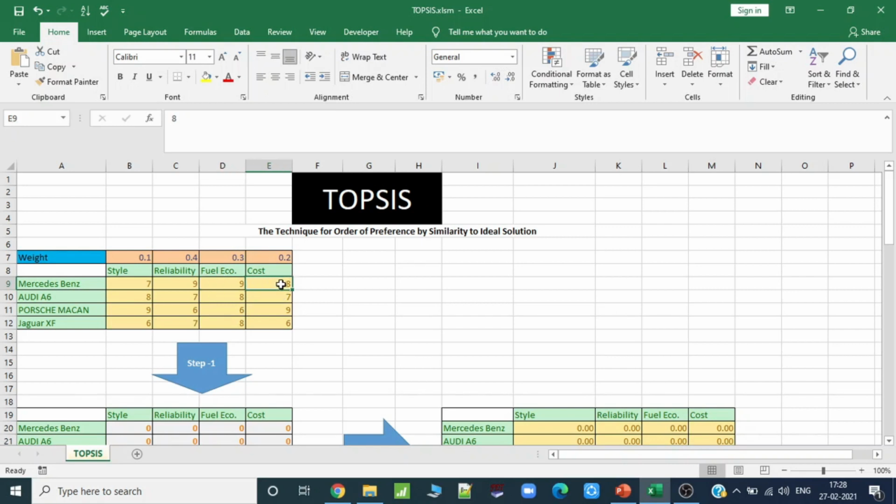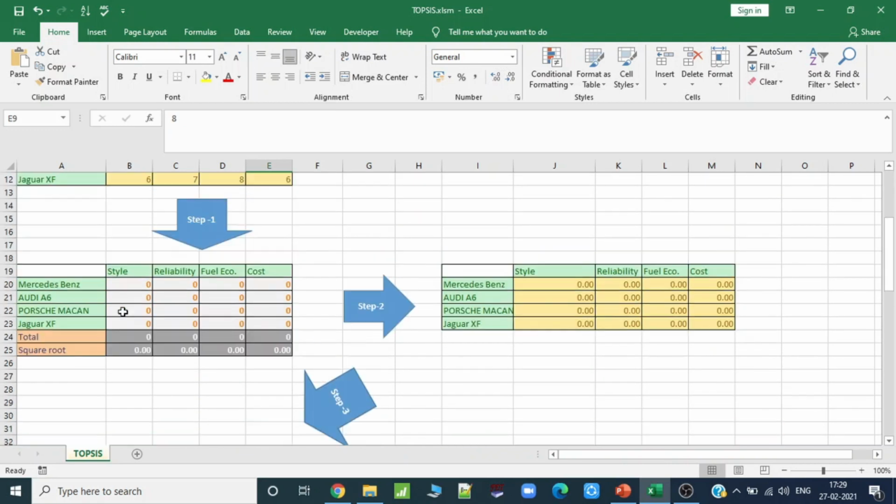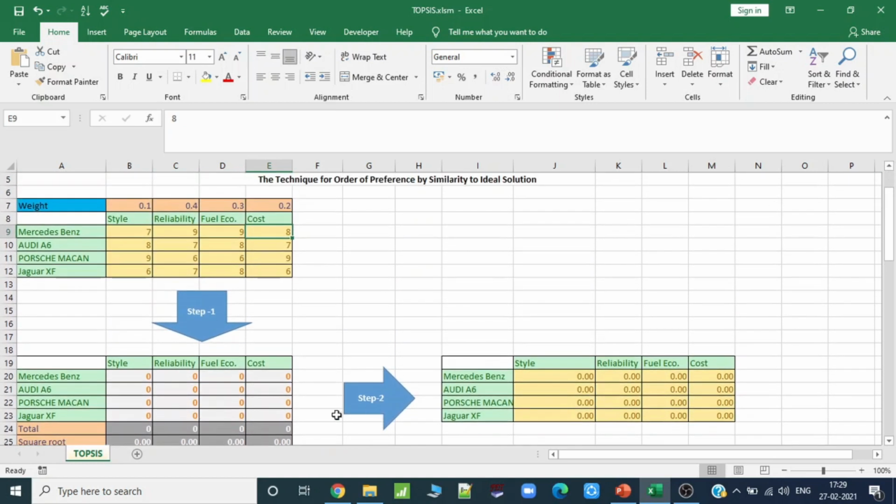Similarly, we can put a particular cost value here. It will use both types of rating, like the rating given or the particular values that it is working on. Then the first step, or we can say comparing first and second step, it normalizes the values. If I look at the first step, it first takes the square of the values. Like 7 square is 49, 9 square is 81, 8 square is 64. Similarly, they did the square of all the values given in matrix 1.